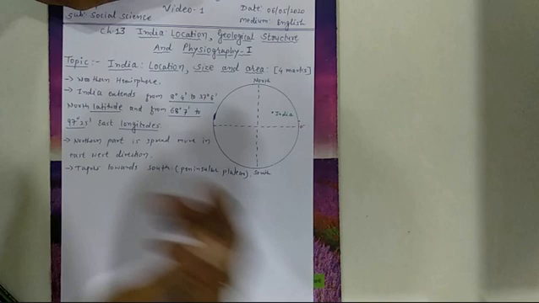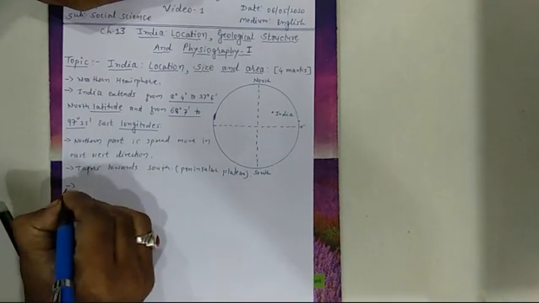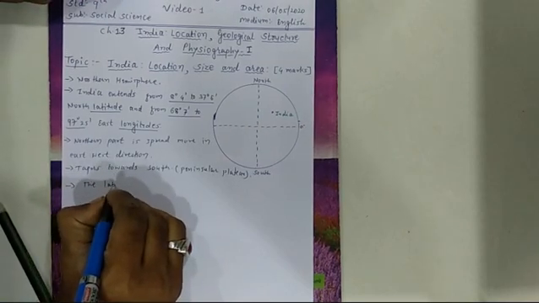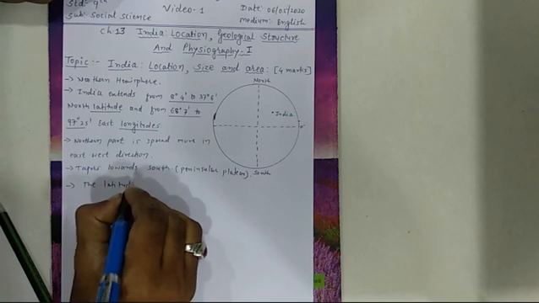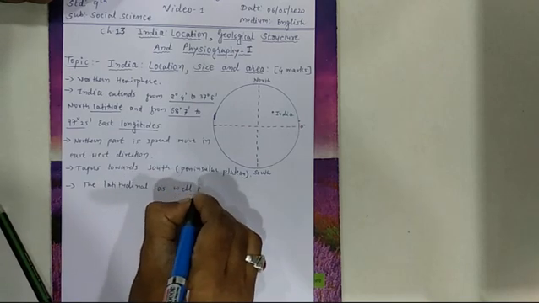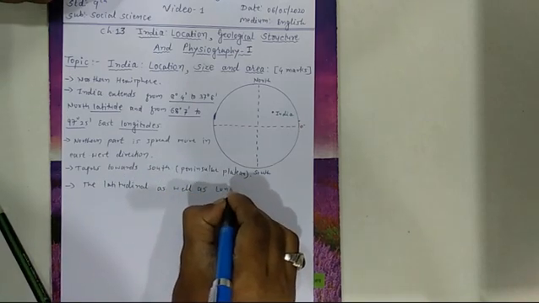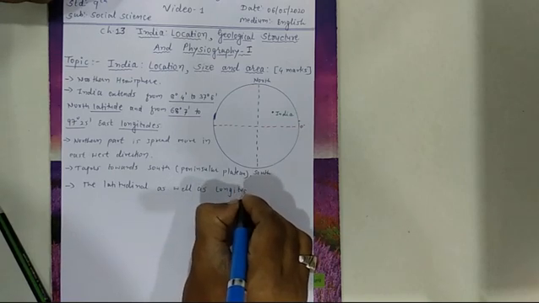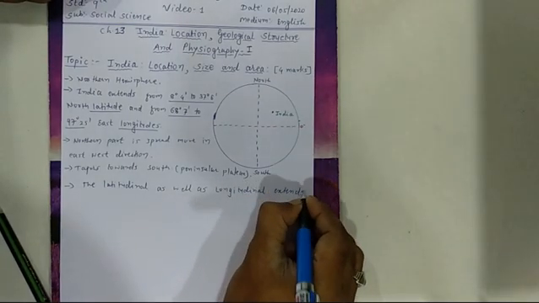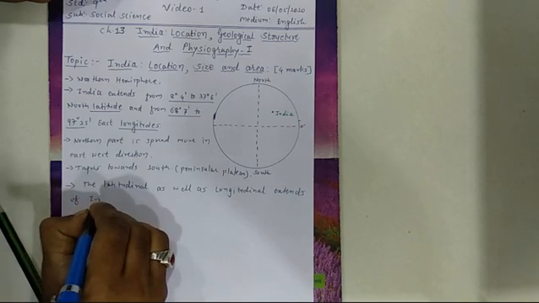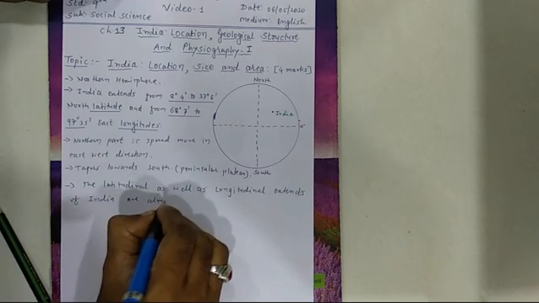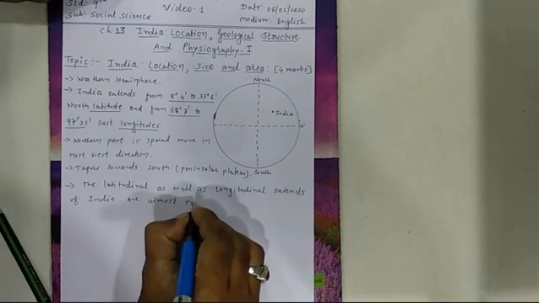Now next point, the latitudinal as well as longitudinal extents of India are almost equal.